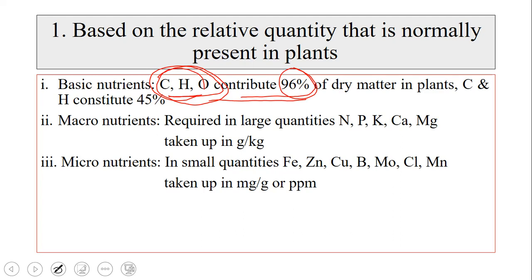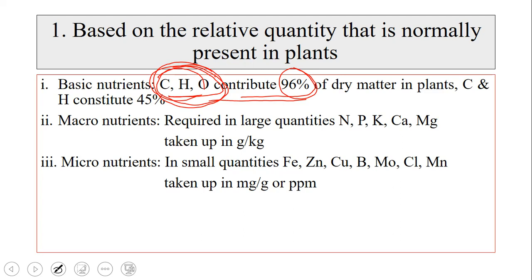Dry matter means the green vegetation, what you see in the plant. So in 100 kg of dry matter or plant matter, 96 kg is filled by these 3 elements, carbon, hydrogen and oxygen.